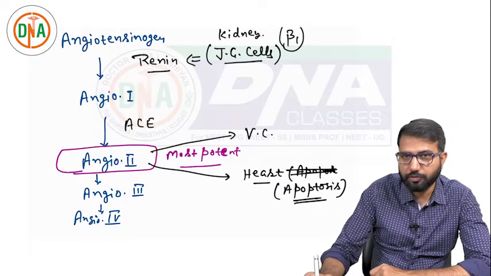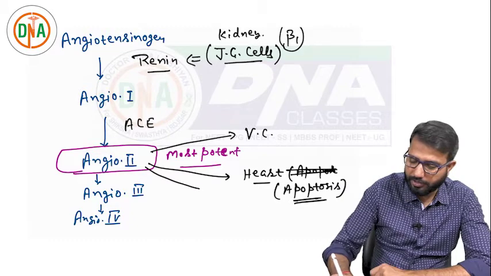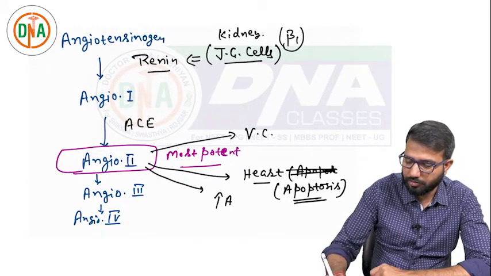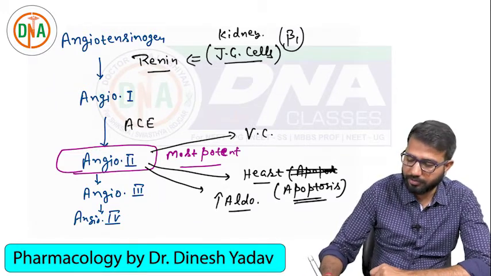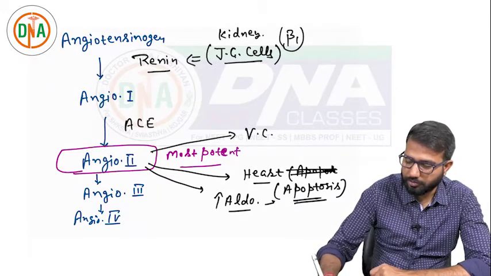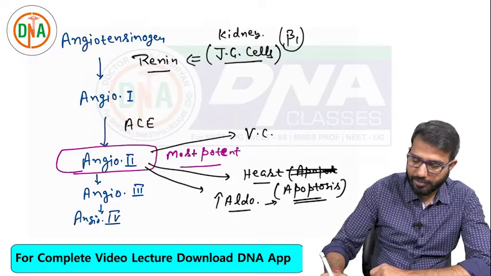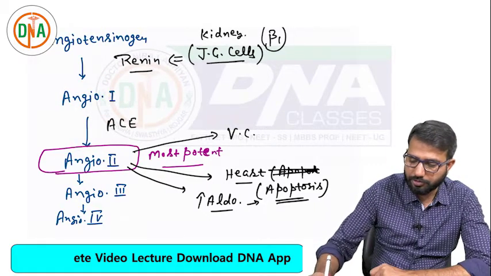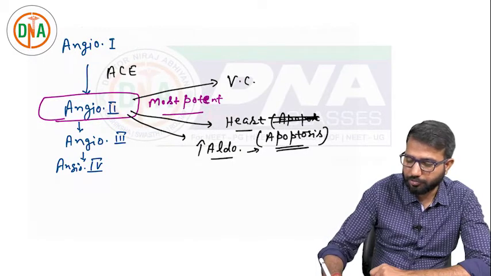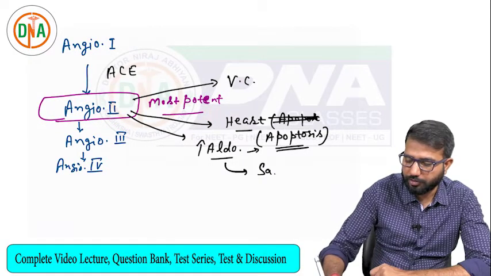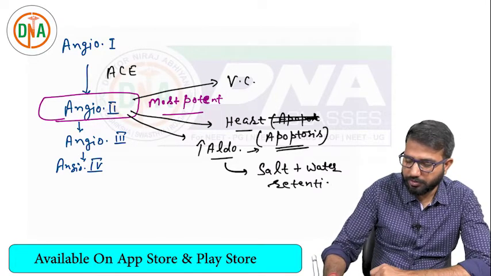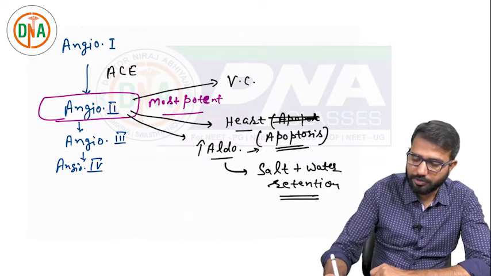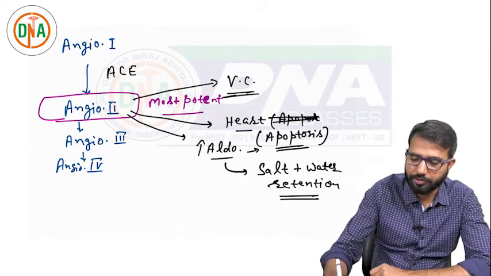Angiotensin 2 also increases aldosterone secretion, and aldosterone itself has an apoptotic effect on the heart. Aldosterone can also cause water and salt retention. You can see on one side we have vasoconstriction, and second we have water retention and salt retention.